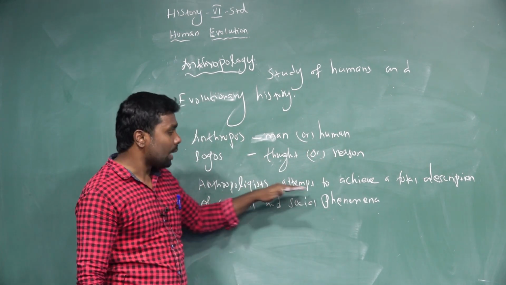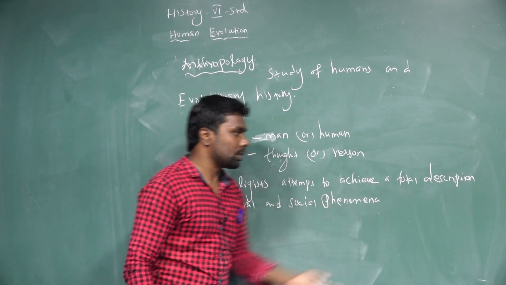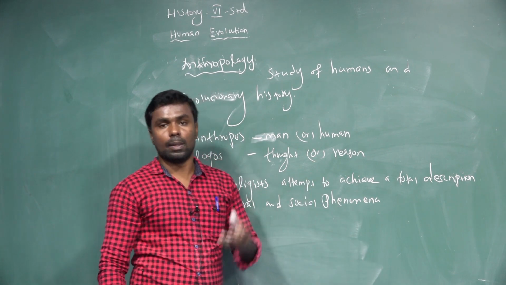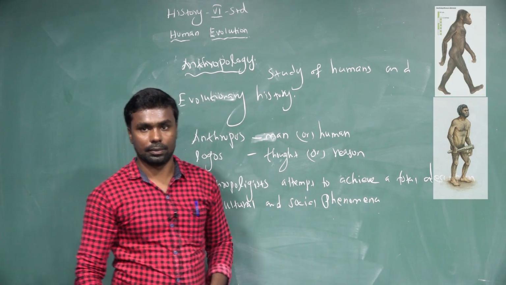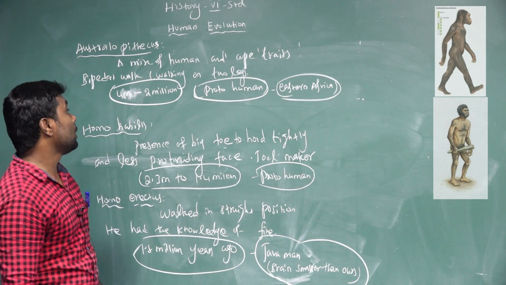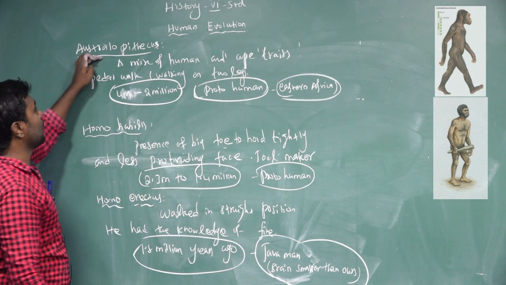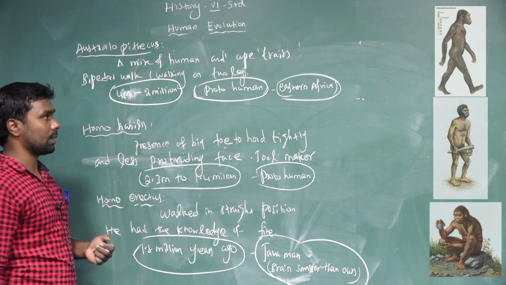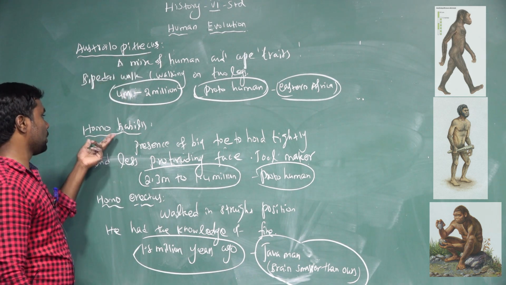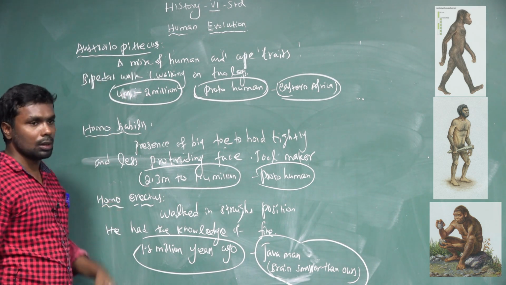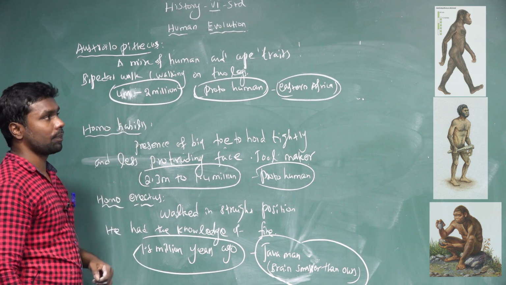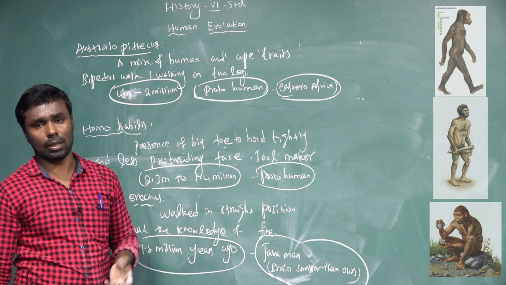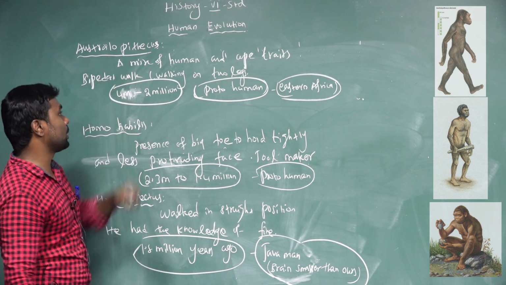Anthropologists attempt to achieve a total description of cultural and social phenomena by investigating humans' development and behavior, and the stages of human evolution. There are 6 stages. First one, Australopithecus. Second one, Homo habilis. Third one, Homo erectus. Fourth one, Neanderthal. Fifth one, Homo sapiens. Last one, modern man.